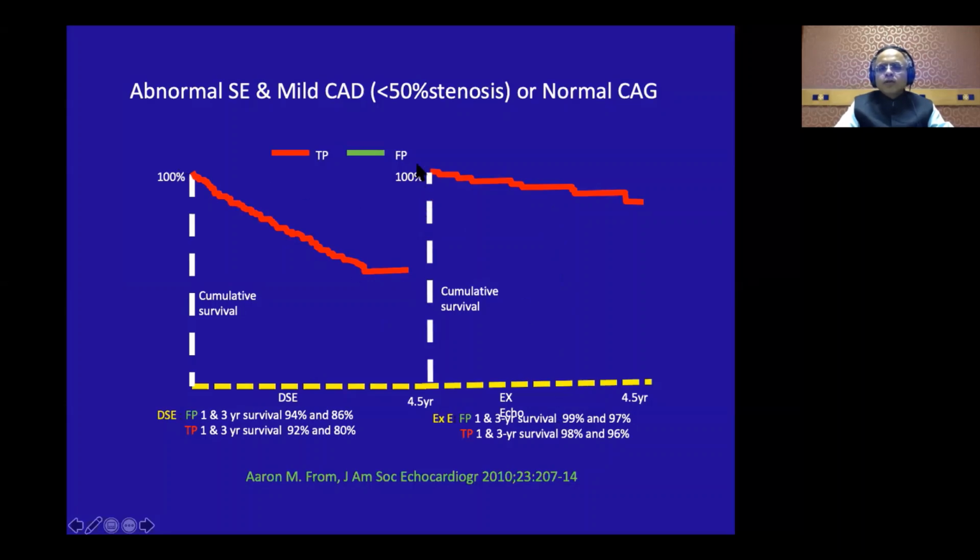So the true positive have a progressively reducing cumulative survival over the next 5 years. But interesting, the false positives also followed the same. That means the false positives are not at all a benign group. They also have a similar incidence of event-free survival over the next 5 years. So why does this happen? This happens because of the entire microvasculature, and that microvasculature is something which is still a big mystery.